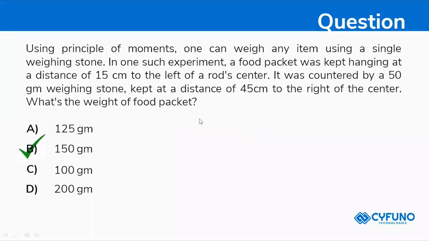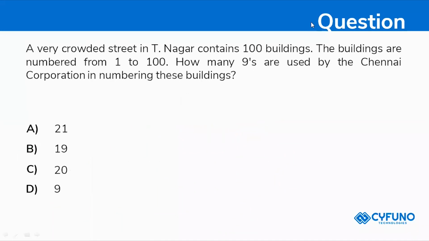So here's your next slide. A very crowded street in T Nagar contains 100 buildings. The buildings are numbered from 1 to 100. How many nines are used by the Chennai Corporation in numbering these buildings? How many nines are they using? Within the numbers from 1 to 100, not from any other numbers, only from 1 to 100.